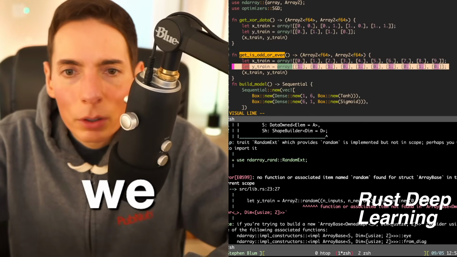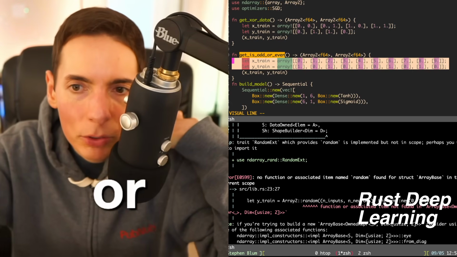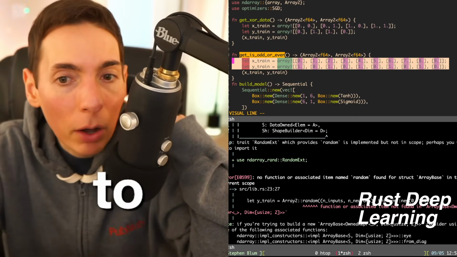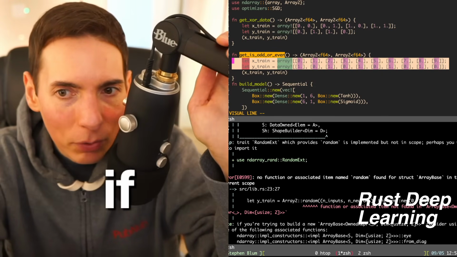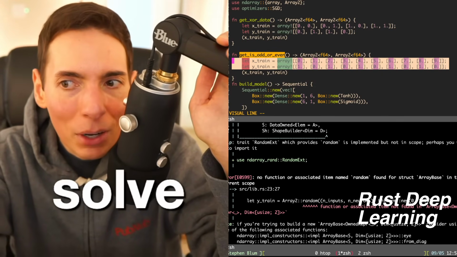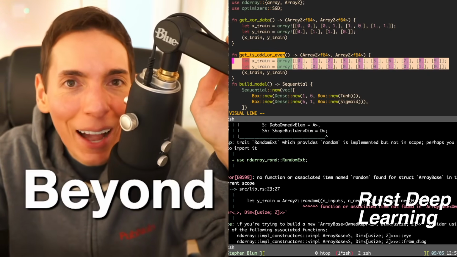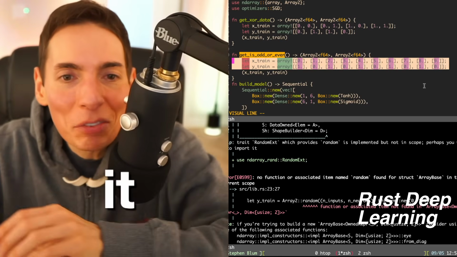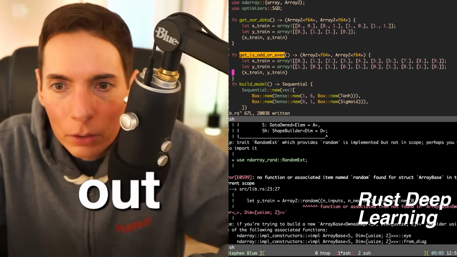So we know here we've got our numbers 0 through 9 basically. And so now we're going to train an AI model to predict the future. And I'm wondering, because I think you can solve this with linear regression, but is it going to be able to detect odd and even numbers beyond 9? See here at the screen, we got beyond 9. So we'll try it. We'll see if it can predict it. I'm pretty sure it could, but we'll find out, right? All right, here we go.